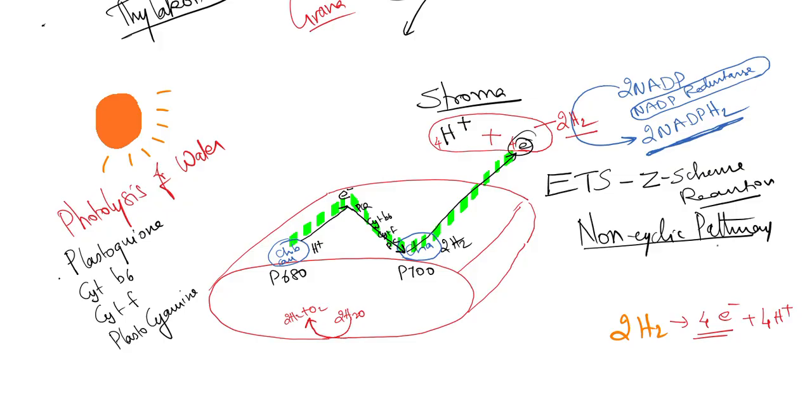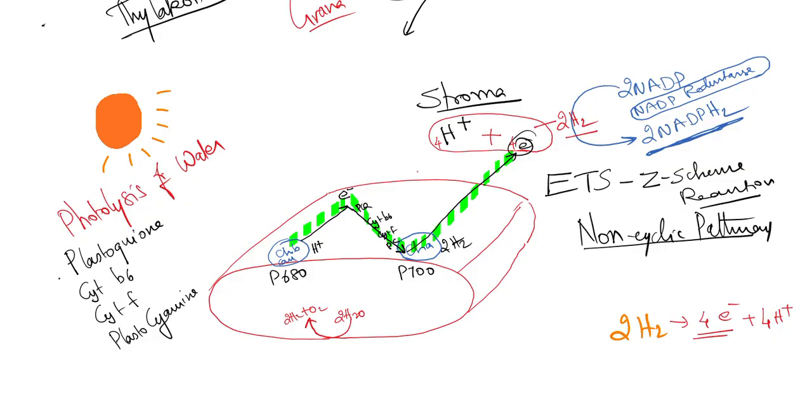Sometimes it can also be cyclic. For that condition, only PS1 should be active alone. That I am not explaining now. I don't want to confuse it here. Remember, what we are discussing now is only non-cyclic photophosphorylation, the non-cyclic reaction electron transport system. Hope you understand.